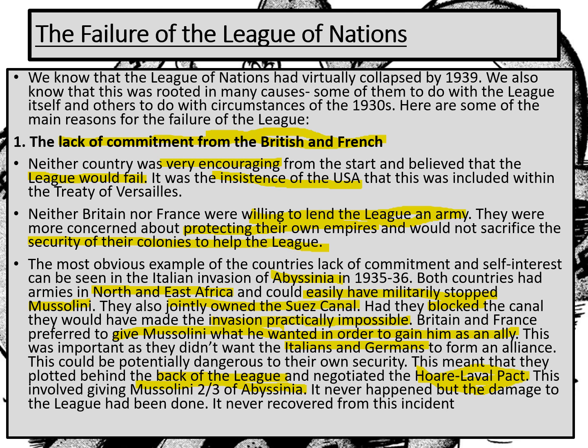It demonstrated to Mussolini that Britain and France didn't really want to stop him, and it certainly demonstrated to other countries that Britain and France didn't care about the League. They wouldn't help it, they wouldn't stand up for it. In fact, they would do everything they can to throw a spanner in the works. The League never recovered from that incident. So why did the League of Nations fail? Well, it failed because Britain and France didn't do enough to help it. So we've got some general reasons why that happened, and we've also got the tight case study of what happened in Abyssinia.